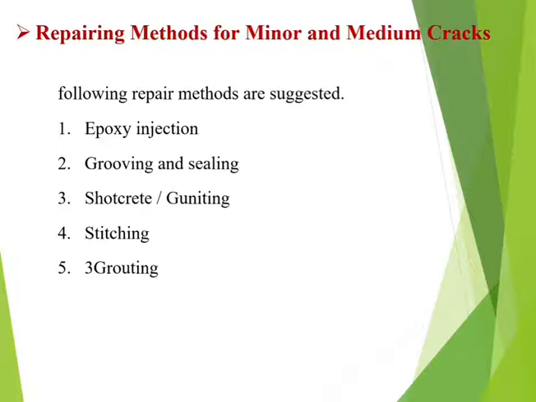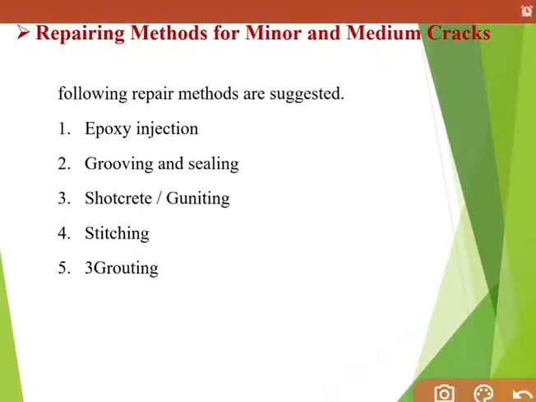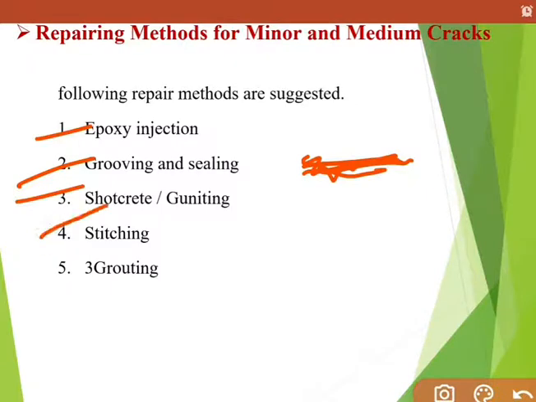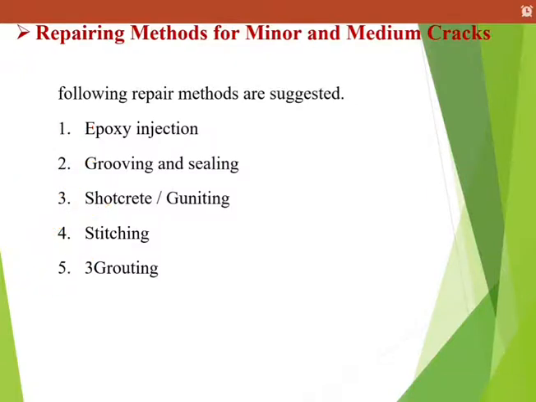Now let's see repairing methods for minor and medium cracks. Sometimes we observe very minor and medium cracks in our walls. In that case we are going to use epoxy injection, grooving and sealing. Grooving and sealing means first of all groove that crack portion and after that place the joint sealant. Then shotcrete or gunniting. Stitching means, you usually know the stitching process. And grouting. So let's see one by one.